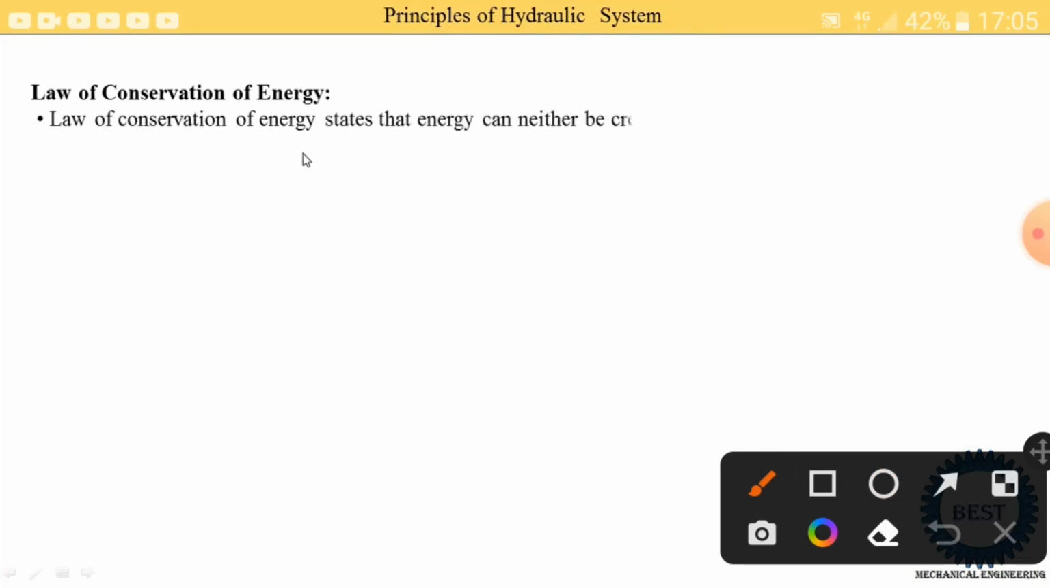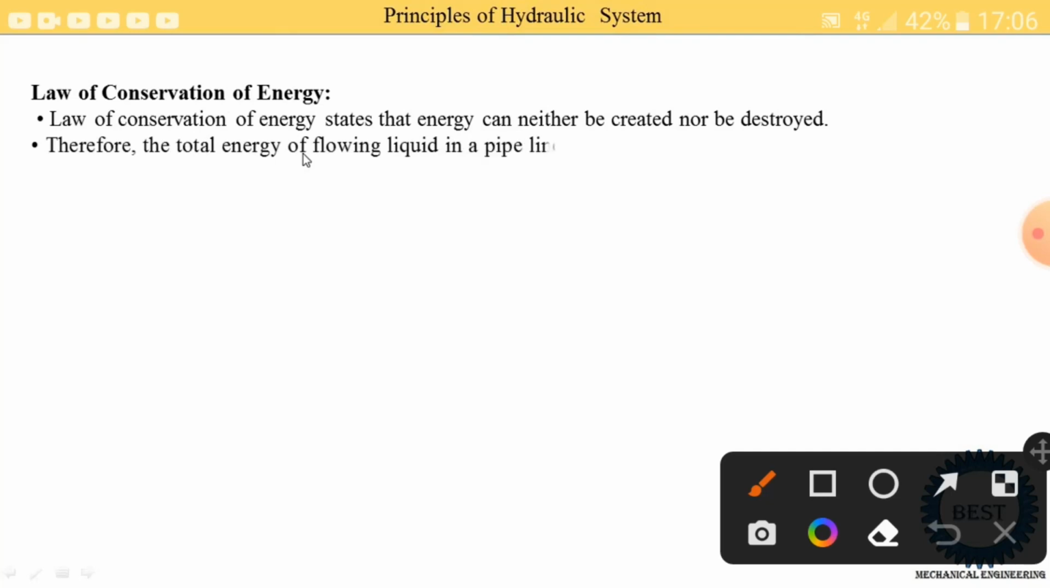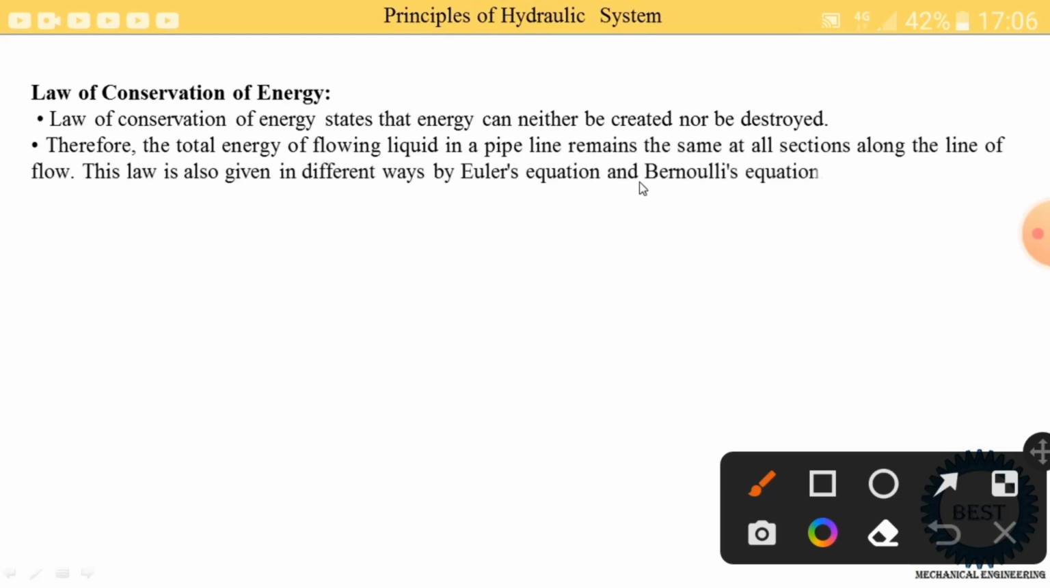The law of conservation of energy states that energy can neither be created nor be destroyed. It can only transfer from one form to another form. Means we are not able to create the energy, we are not able to destroy the energy, but we can transfer it from one form to another. Means when some liquid enters a pipe, at that time it has some kinetic energy, pressure energy and potential energy. So when flowing through the pipe at different meters or different heights, its form of energy is changed, but the total energy remains the same throughout the pipe at every section of the pipe. Therefore, the total energy of the flowing liquid in a pipeline remains the same at all the sections,